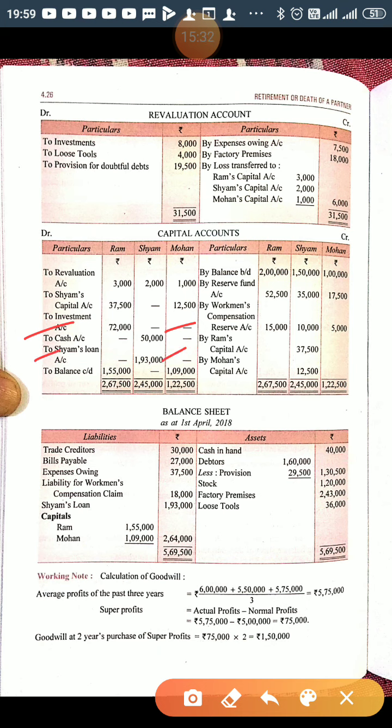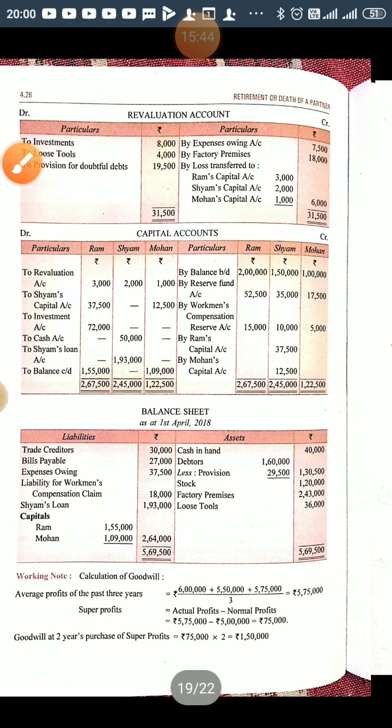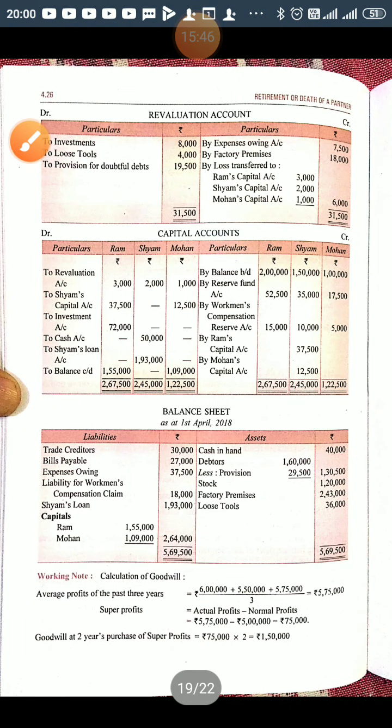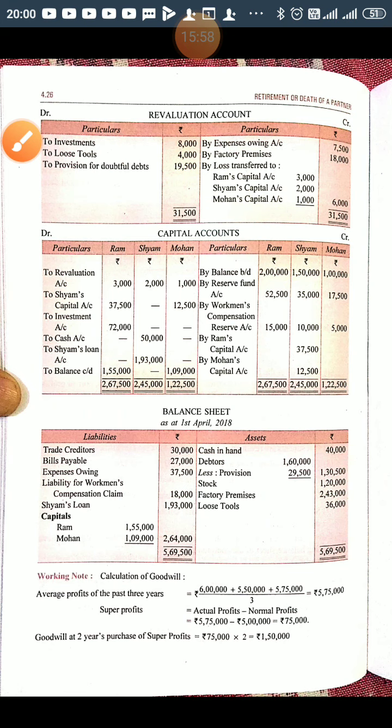So cash we have already discussed. Now loan account will be shown on the liability side. Shyam's loan 1,93,000. Journal entry I have already told you. Rest of we will make a simple balance as we used to do as a ledger balance. So Ram is having a balance of 1,55,000 and Mohan is having a balance of 1,09,000 that I have written here, and rest you can do it.